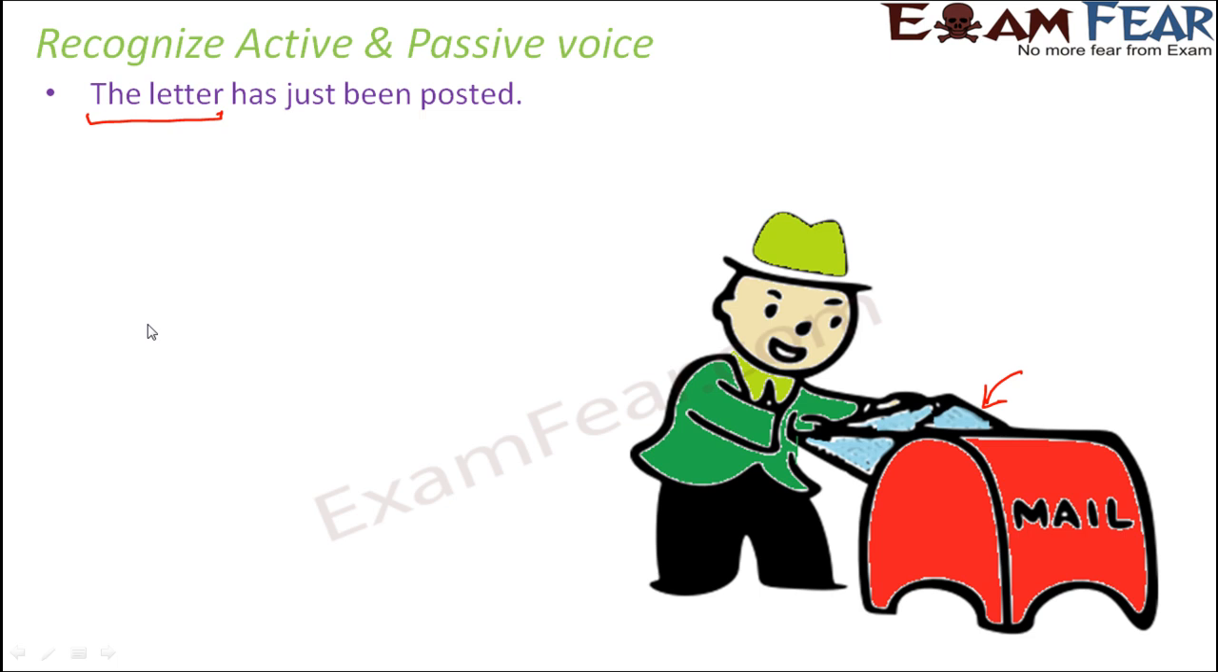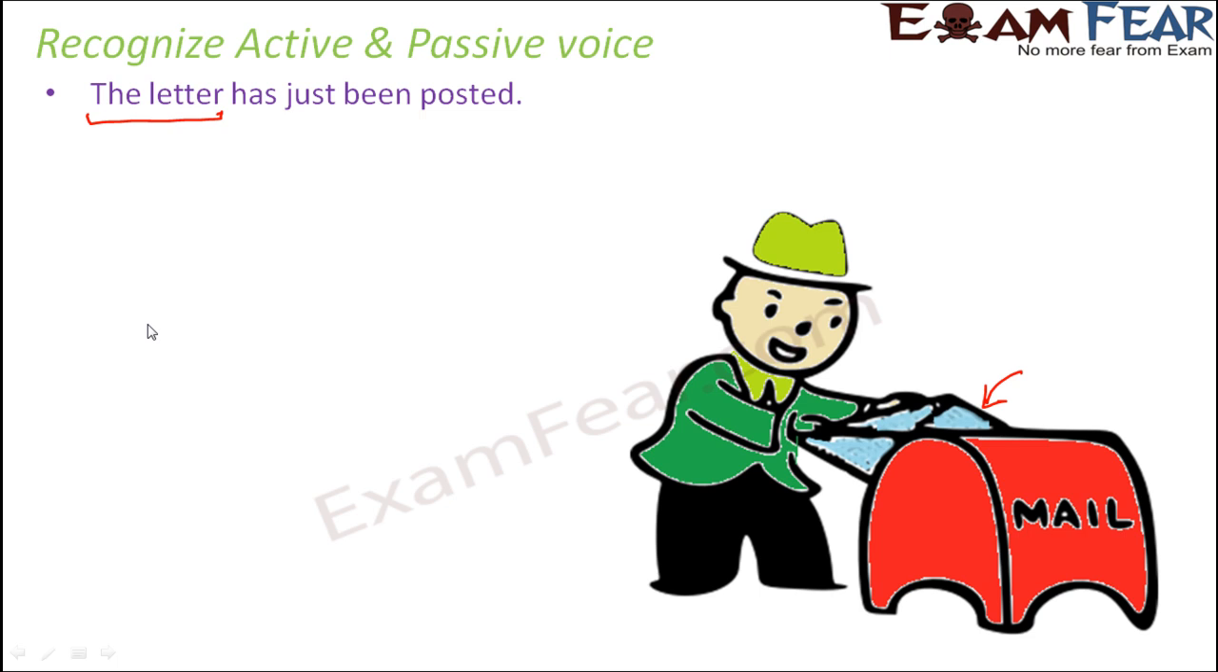So what is this? This is not active voice, because here the subject does something doesn't hold true, because we have not even mentioned the subject, or the doer of the action. So this is not active voice. Then which voice is this? This is passive voice, because we are giving more importance to the object. We are giving more importance to the letter.